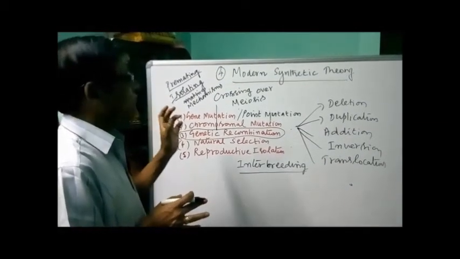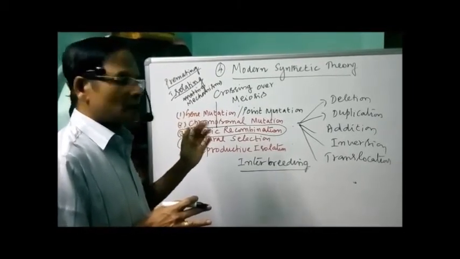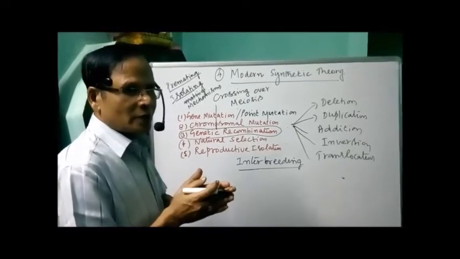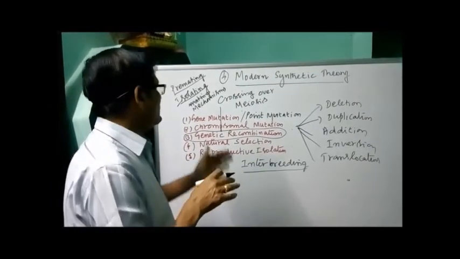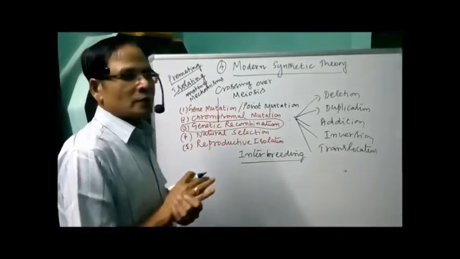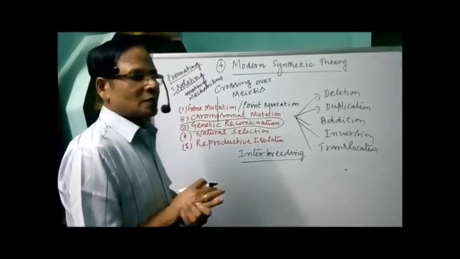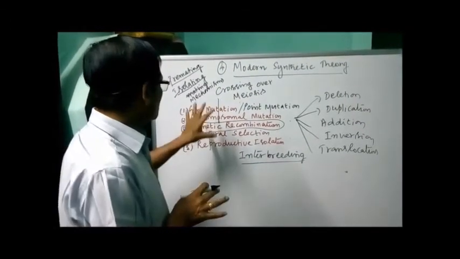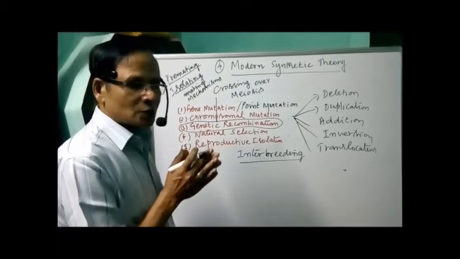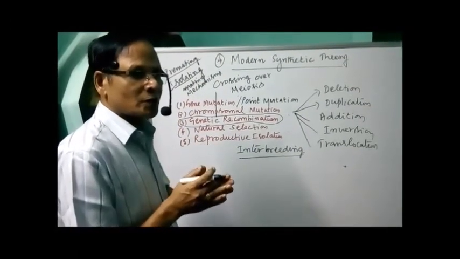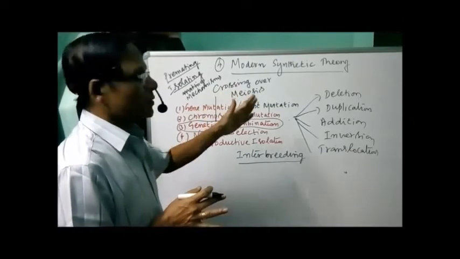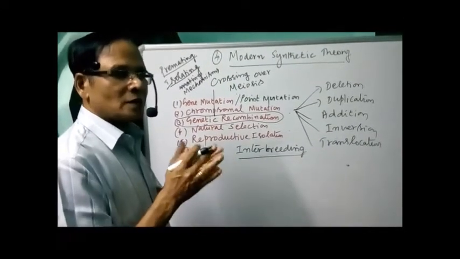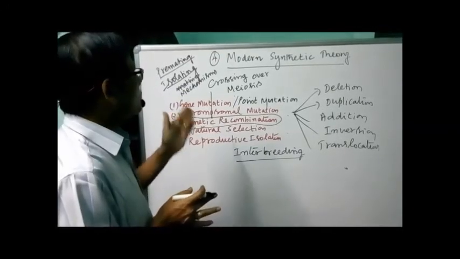So these are all the different components that are responsible for the survival of the organism. These are all nothing but a modified form of natural selection theory as proposed by the different people I mentioned. So these are all the basic 5 factors responsible for organic evolution, supported by different people. They are also called neo-Darwinians or modern synthetic theory people. So that's about the 4th one.